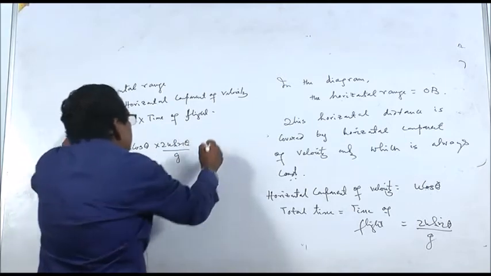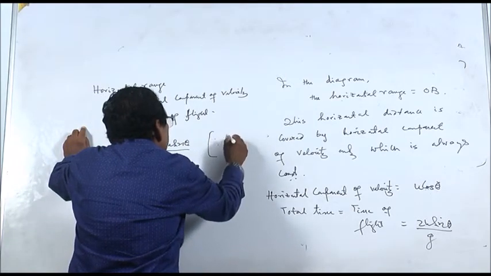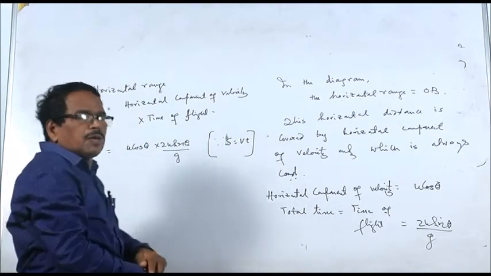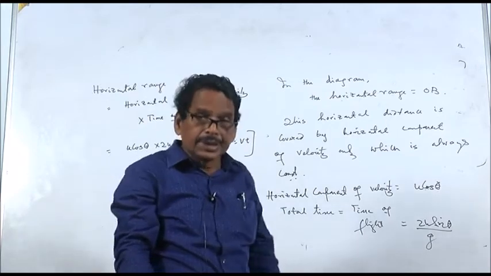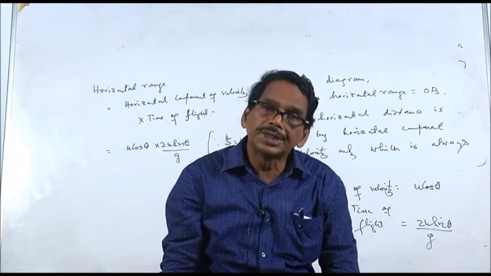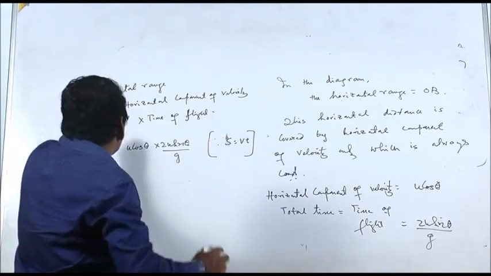Why do we apply this? We apply this formula because you know that S is equal to Vt: distance covered is equal to constant velocity into time. So u cos theta into 2u sin theta by g.